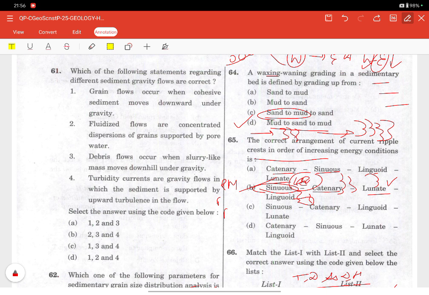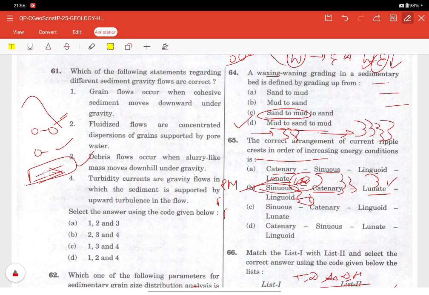Which one of the following statements regarding the sediment gravity flow is incorrect? Here we need to understand that sediment gravity flows are downslope movements driven by gravity, and they are classified by how sediment is transported. In grain flow, there is grain to grain collision. In fluidized flow, there is upward pore water pressure. In debris flow, matrix strength and cohesion come into play, and turbidity current is a turbulent suspension.